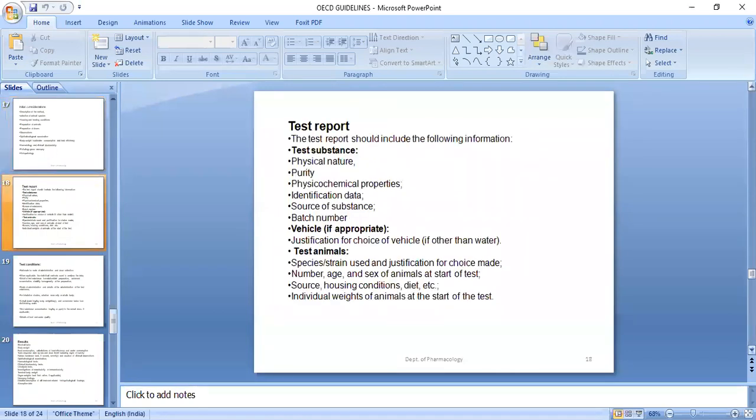Then the test report. You have to include this information: test substance, its nature, purity, physicochemical property, data, source of substance, batch number, and the vehicle you have to choose.